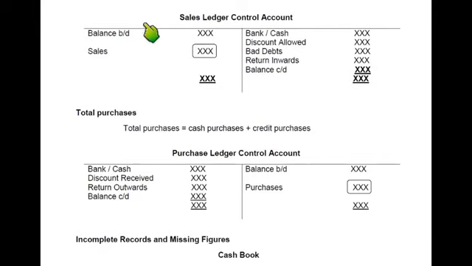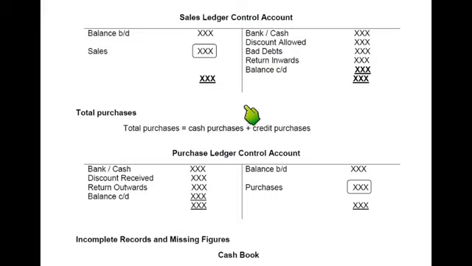We need to make a control account, the sales ledger control account. Now sales ledger control account is an account for debtors. It is not an account for one debtor or one customer. It is an account for all the customers altogether. As you may have learned from my earlier lectures, a sales ledger control account is found in a general ledger. There are basically three ledgers: sales ledger, purchase ledger and general ledger. Sales ledger contains individual accounts of debtors, purchase ledger contains individual accounts of creditors, and general ledger contains all the combined accounts, whether for sales, purchase, return inward, return outward, as well as sales ledger control account and purchase ledger control account. So we are making sales ledger control account.